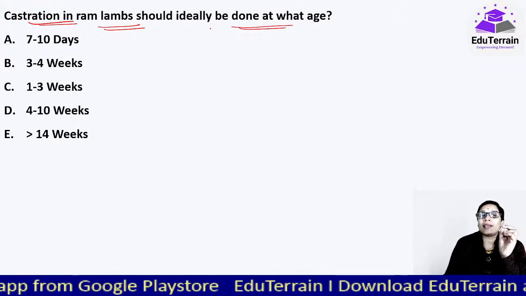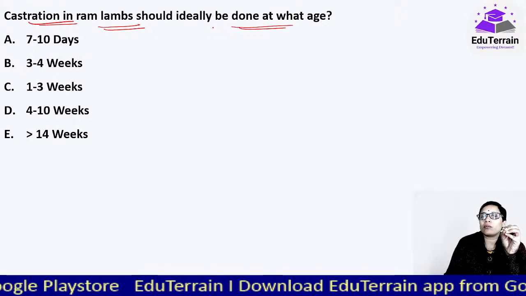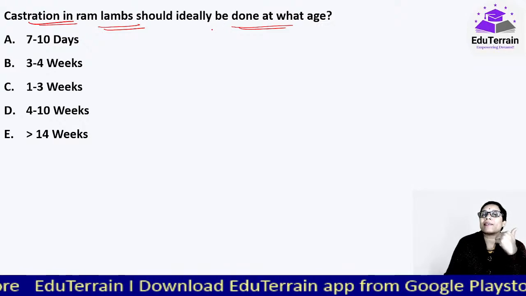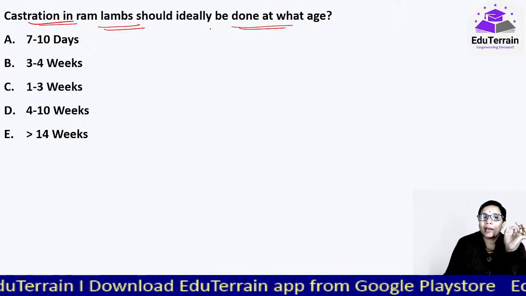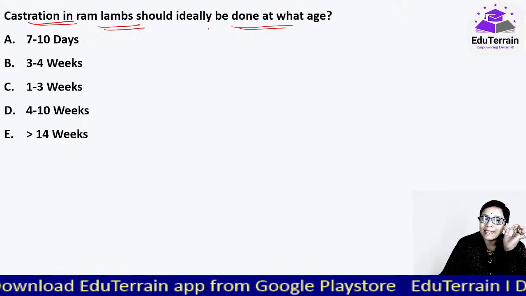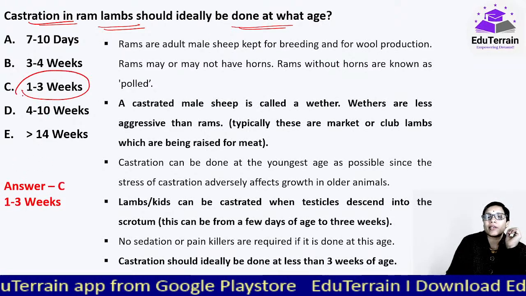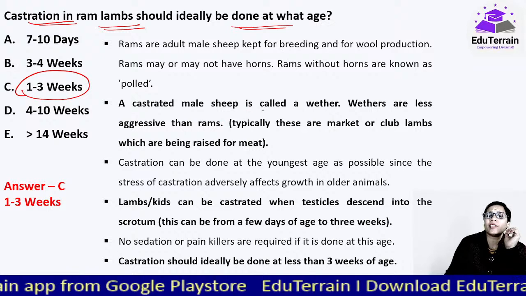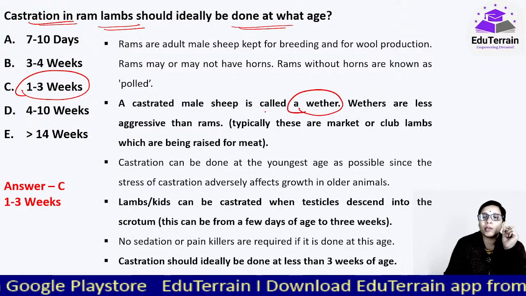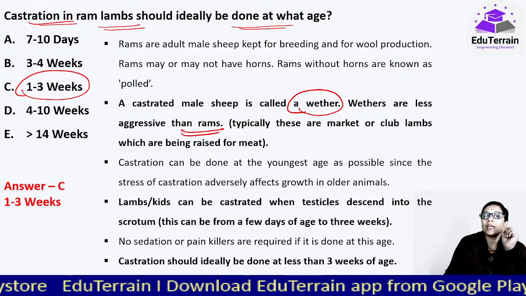And the second important point is castration. These are animals which after castration become less aggressive, and they are mostly reared for meat purposes. Castration, that is removal of male reproductive organs, is done at the age of 1 to 3 weeks. And the castrated male sheep is called a wether. Terminology is very important. And wethers, as I have said, become less aggressive after castration.